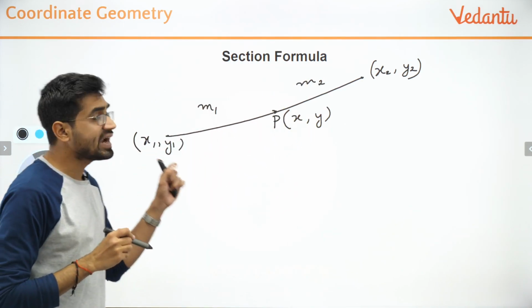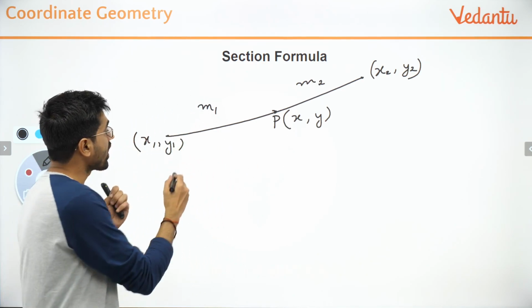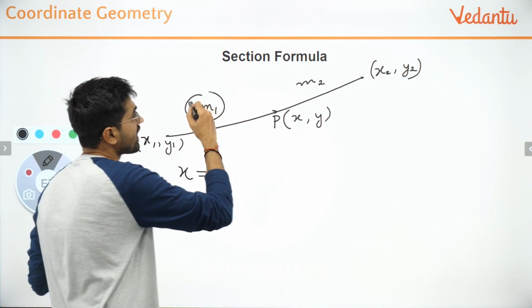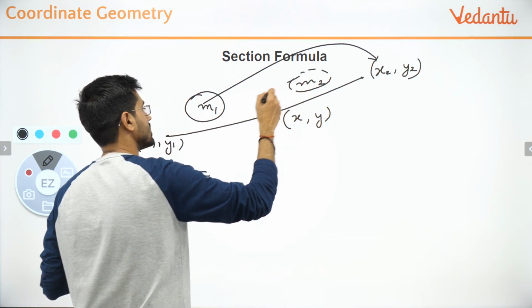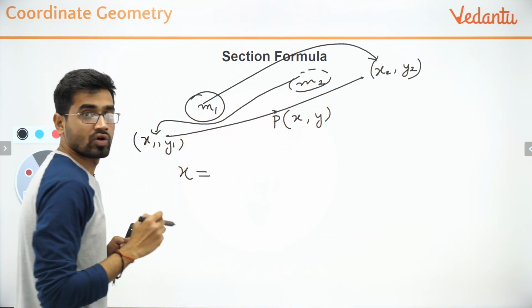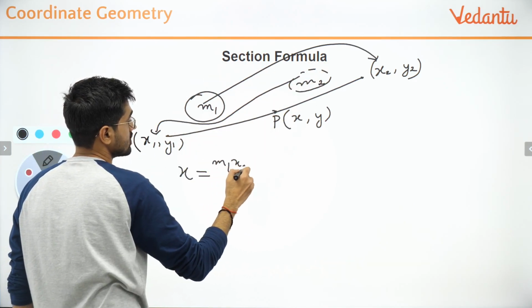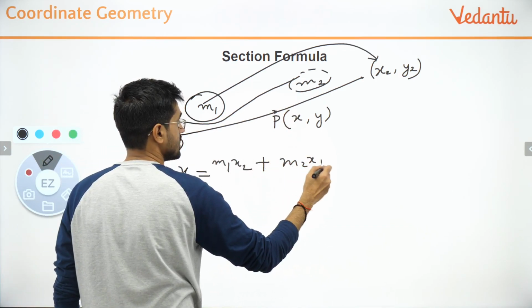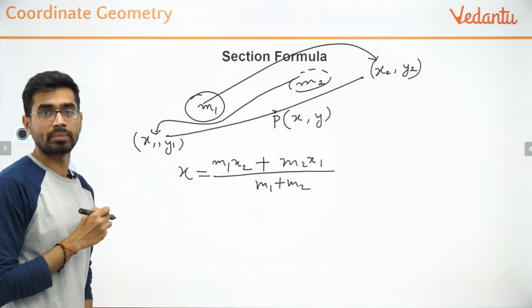Then the approach is crisscross. The x coordinate of point P is given by this value multiplied to this side and this value multiplied to this side: m1 times x2 plus m2 times x1, upon the sum of the ratios, m1 plus m2.